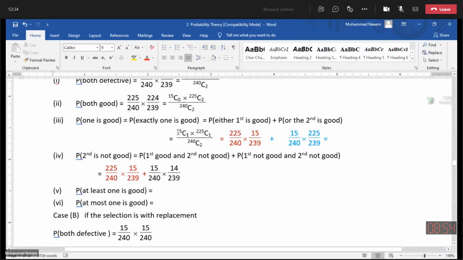This means one is selected from the good category and the other is selected from the defective category, and their possible cases are multiplied, because necessarily we are selecting both items, one from each category, divided by total possible cases, 240C2. If you apply the combination formula, then no need to consider the possible cases.